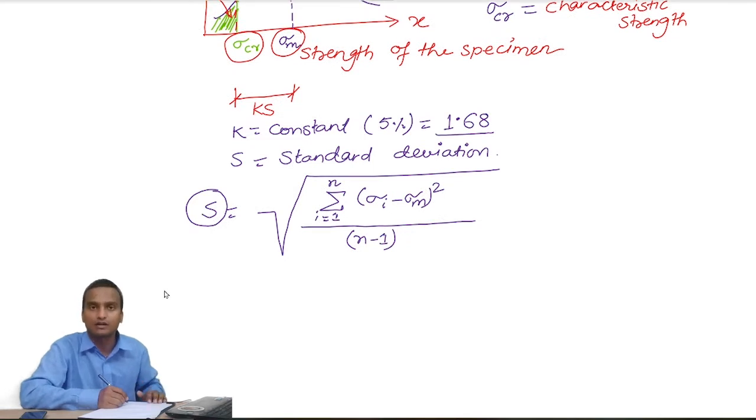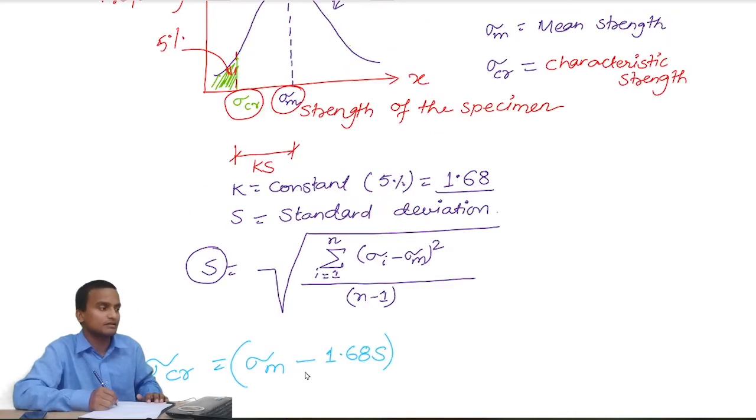Finally, you can calculate the characteristic strength: sigma cr is equal to sigma m minus 1.68 times s. See why this minus term has come? Because sigma cr is always less than sigma m, as we have seen in the curve.